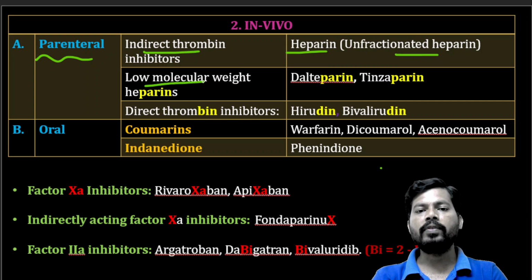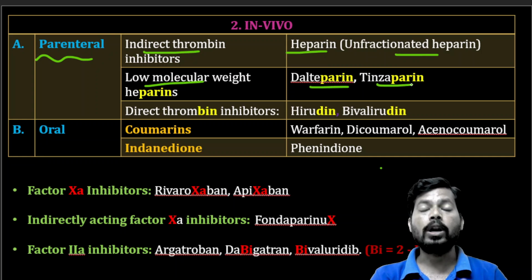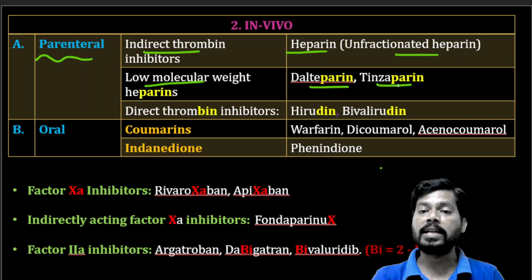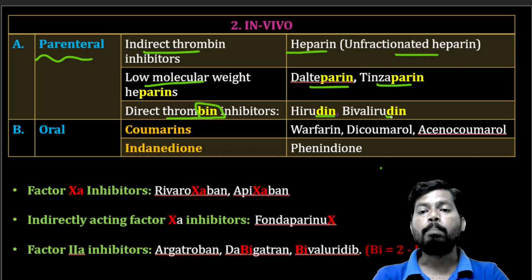Next, low molecular weight heparin, for example dalteparin and tinzaparin. Low molecular weight heparin has advantages over large molecular weight heparin, that is, simply heparin. All the parins, P-A-R-I-N, are low molecular weight heparins: dalteparin, tinzaparin. Next, direct thrombin inhibitors, the INs, that is hirudin as well as bivalirudin.